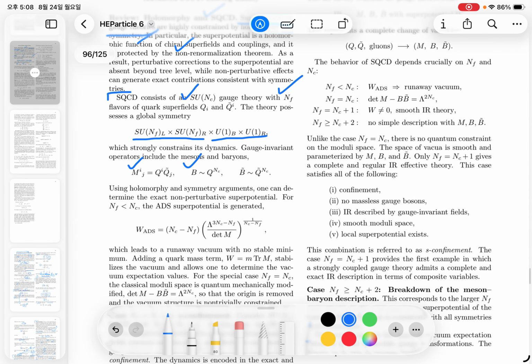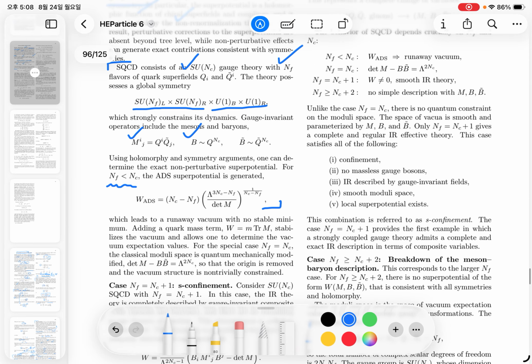Depending on the numbers NF and NC, we can construct theories with highly constrained conditions. For example, if NC is larger than NF, then the ADS potential is generated. But there is a runaway vacuum with no stable minimum, so we need to add quark masses to stabilize the vacuum.